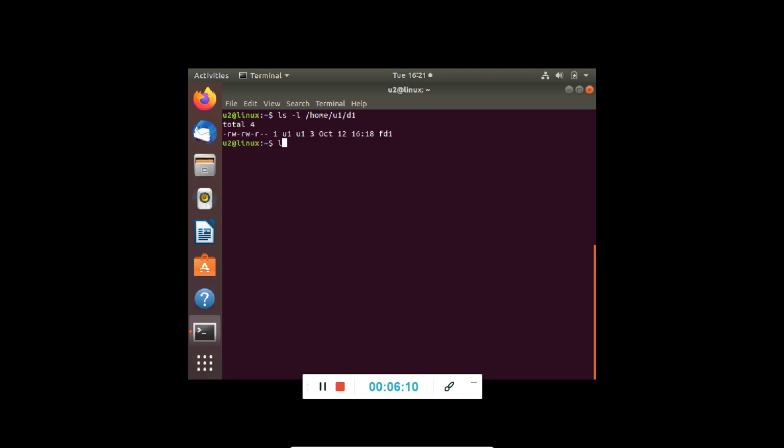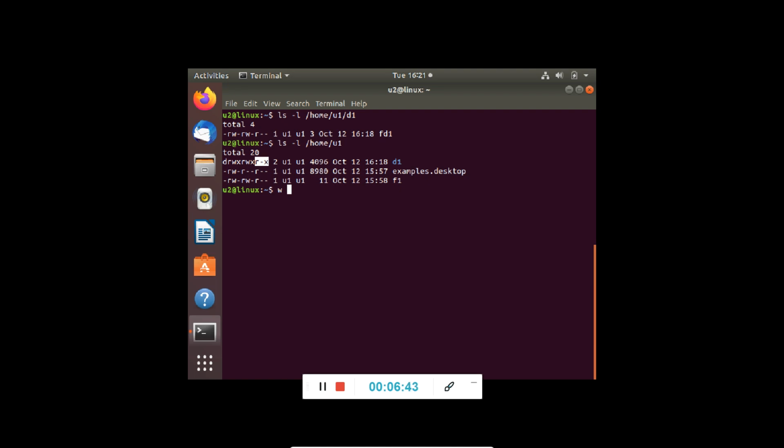Now if I check the permissions just for D1 over here, you see others can read, and so we were talking about read. Read means that you can list the contents. Then what is the meaning of W? W over here means that you can write in a directory. Write in a directory means that you can create a subdirectory. You can create a file in a directory. So if write permission is there, you can create a file into the directory.